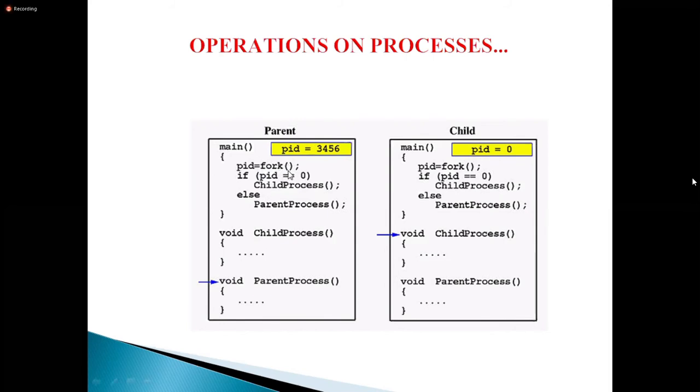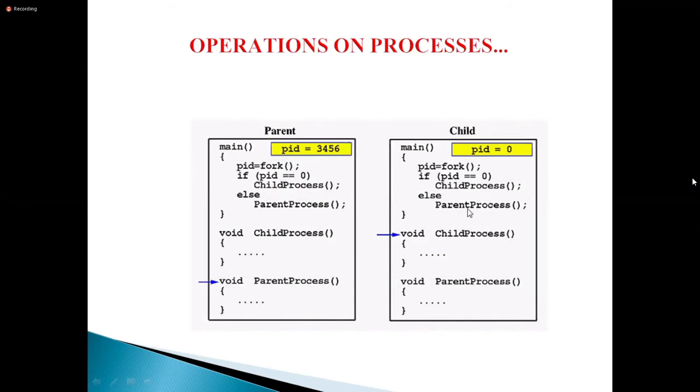The child process is assigned an ID, the PID. If the PID equals 0, it will execute the child process. If the PID is other than 0, it will execute the parent process. So this is the implementation. You already know how to implement the child process and parent process here also.